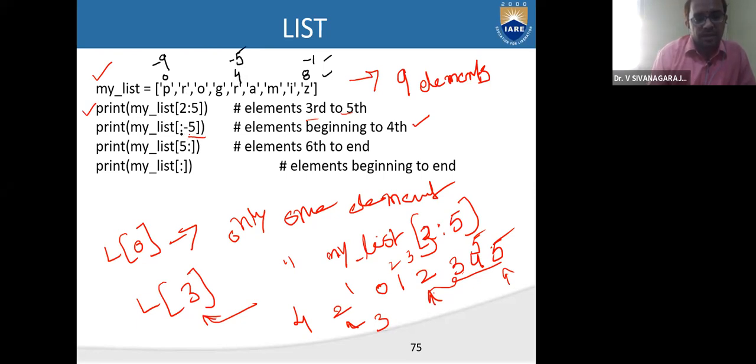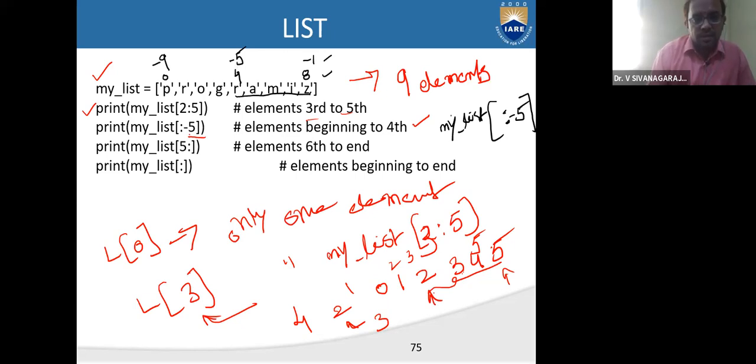But see here, beginning from the 4th position, if you call like this, what are we trying to access? My list, right? I'm calling them using negative indexing. -5, that represents starting from here. From -4, you want to access all these elements up to the last element, starting from 4. We are representing this using negative indexing.